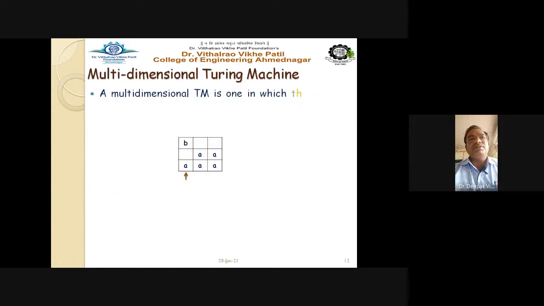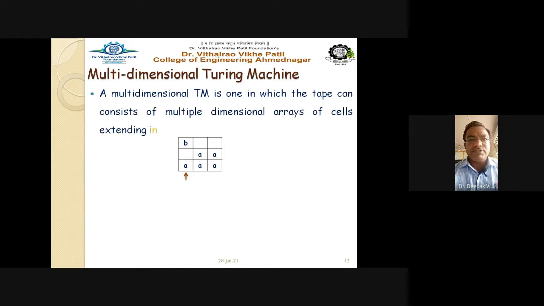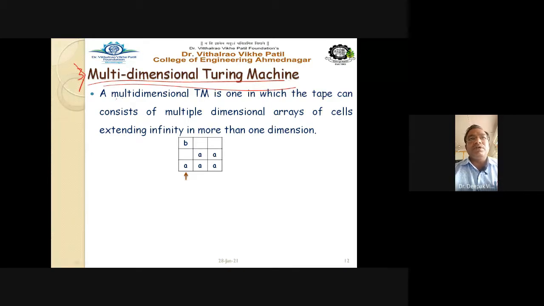So next is the next type of Turing machine, your multi-dimensional Turing machine. Multi-tape is one type, non-deterministic is a different one, and the third type is the multi-dimensional Turing machine. So multi-dimensional means what? A multi-dimensional Turing machine is one in which the tape can consist of multi-dimensional arrays. Focus on your slide. The input tape can consist of multi-dimensional arrays of cells expanding infinitely in more than one dimension.